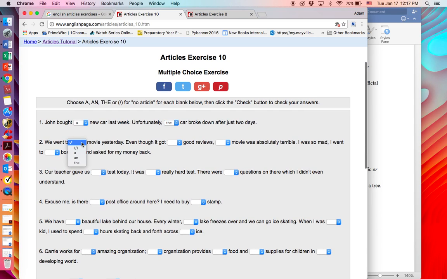We went to a movie. Which movie? Even though it got good reviews, we don't need an article there. Don't need an article because we have plural, right? We're not going to say "a good reviews." We're not going to say "the good reviews" because we're generalizing many good reviews. Even though it got good reviews, the movie, second time we've talked about it, was absolutely terrible.